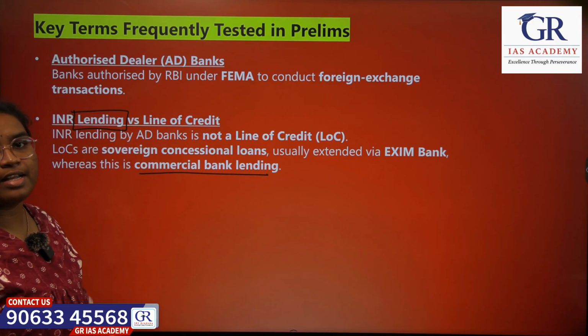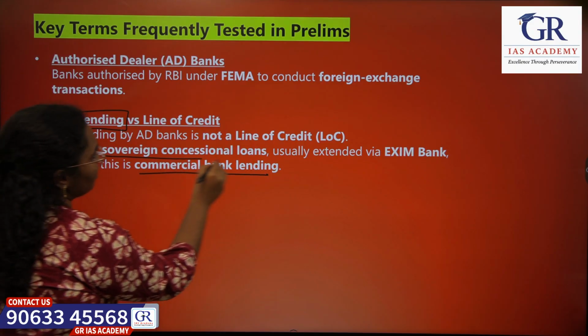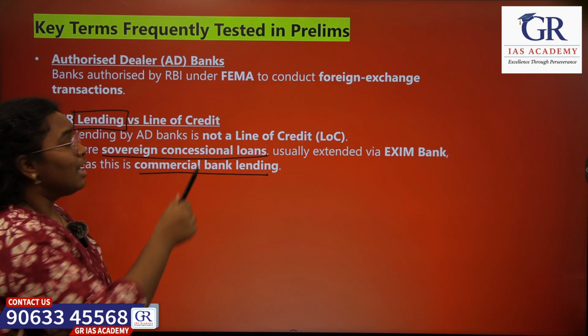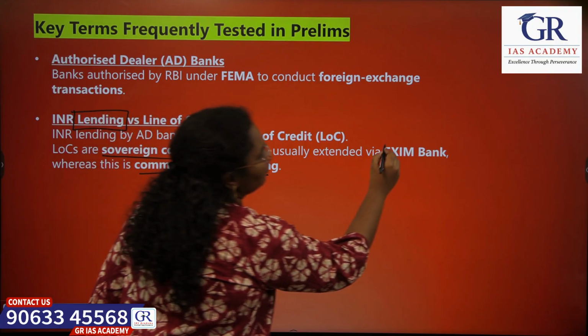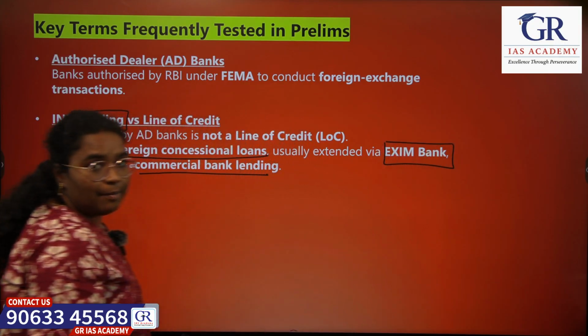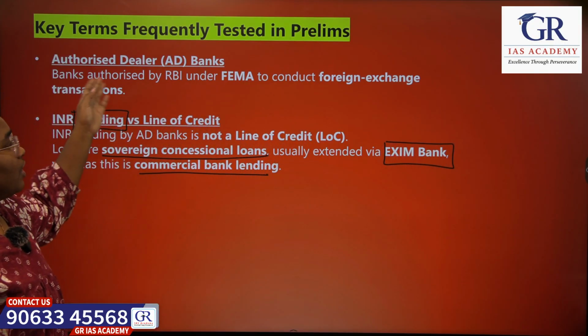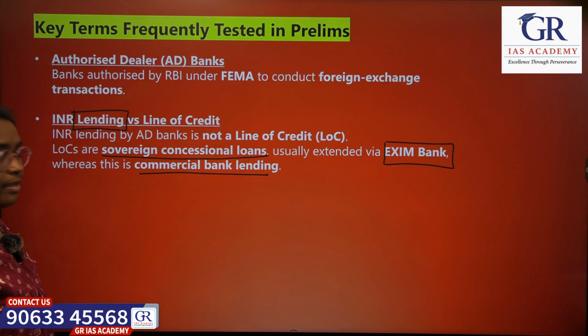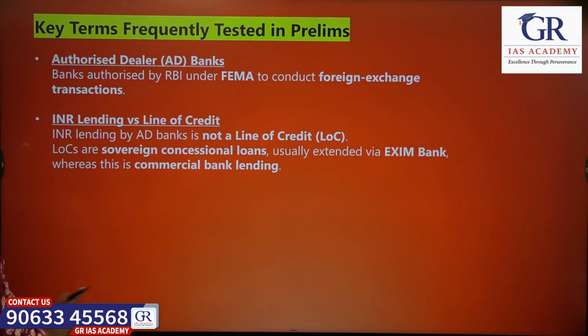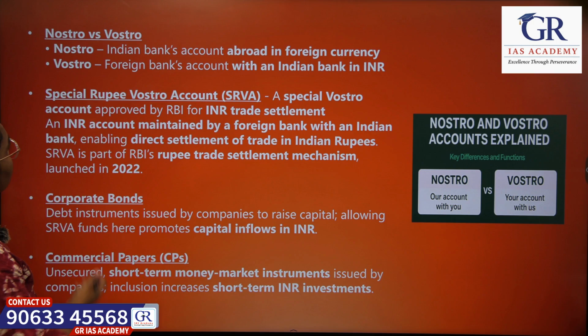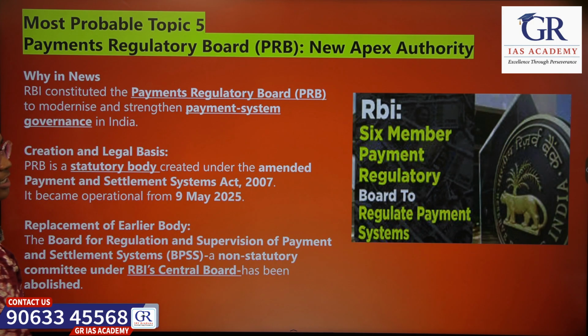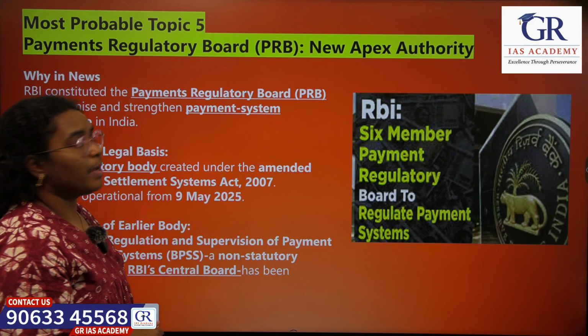Whereas line of credit is a sovereign concessional loan provided to other countries, and line of credit is usually provided through the Exim Bank. The amount lent by authorized dealers is just a commercial lending. And we have seen the Vostro accounts. So that's all. Let's move on to the next topic.